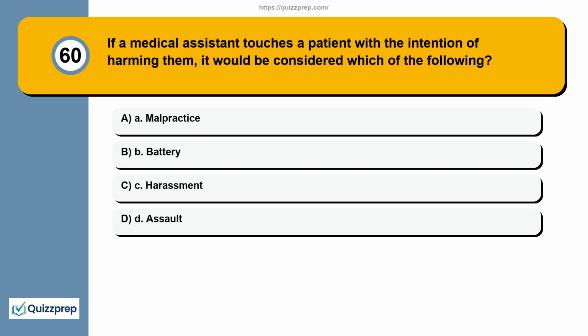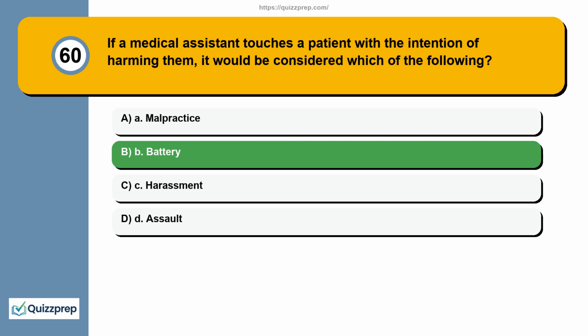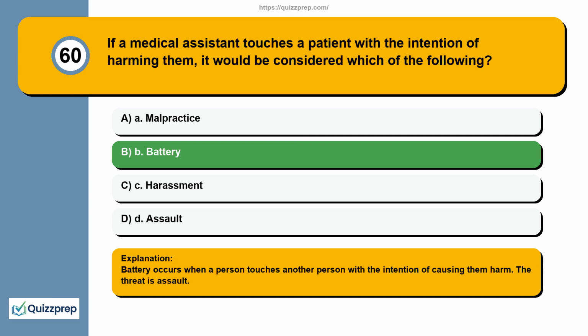Question 60. If a medical assistant touches a patient with the intention of harming them, it would be considered which of the following? A. Malpractice. B. Battery. C. Harassment. D. Assault. Battery occurs when a person touches another person with the intention of causing them harm. The threat is assault.